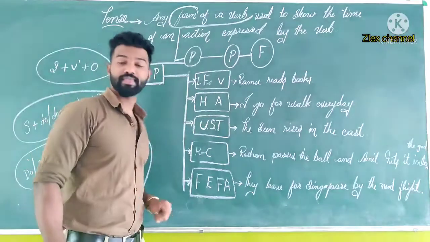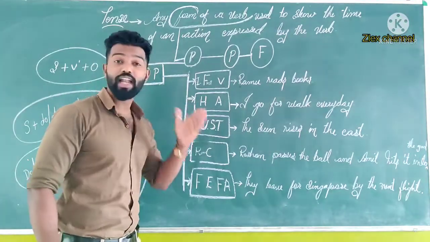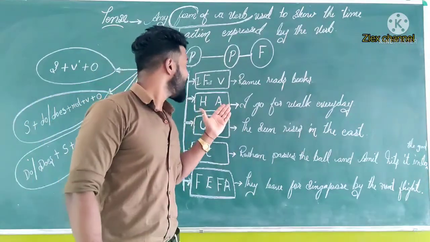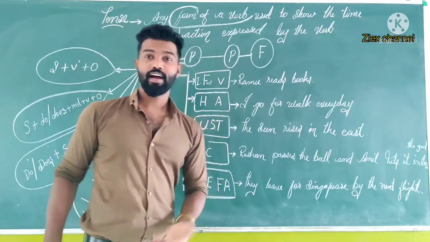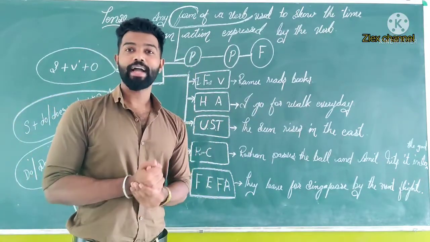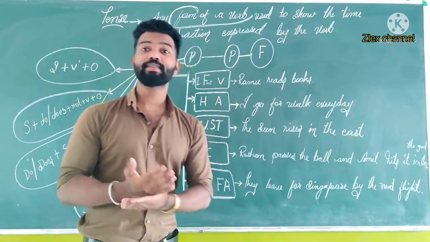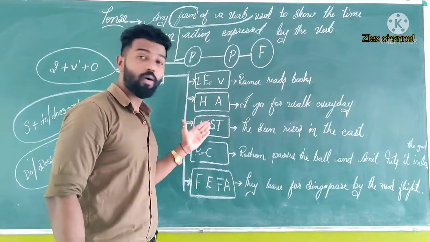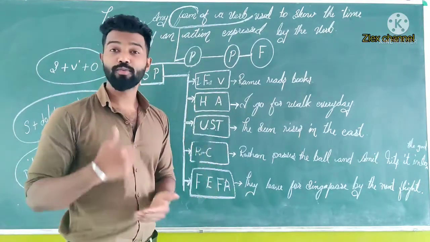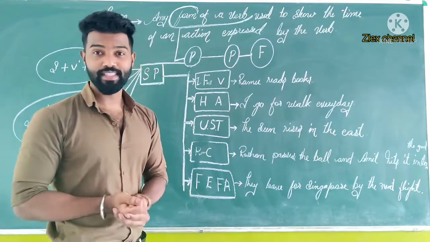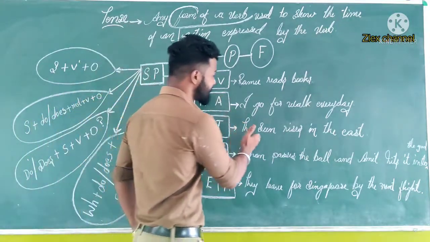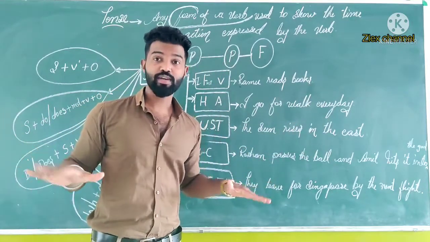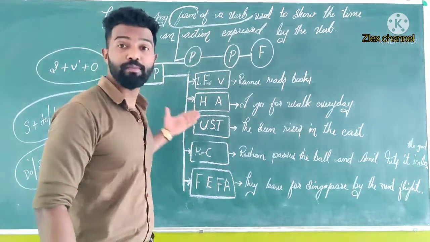And the second usage is habitual actions. That means our daily activities. For example, I go for a walk every day. I brush every day. I exercise every day. So these are our habitual actions. Then the third one, universal truth or scientific truth. There also we can use simple present. For example, the sun rises in the east. It's universally accepted. That's why we use simple present.